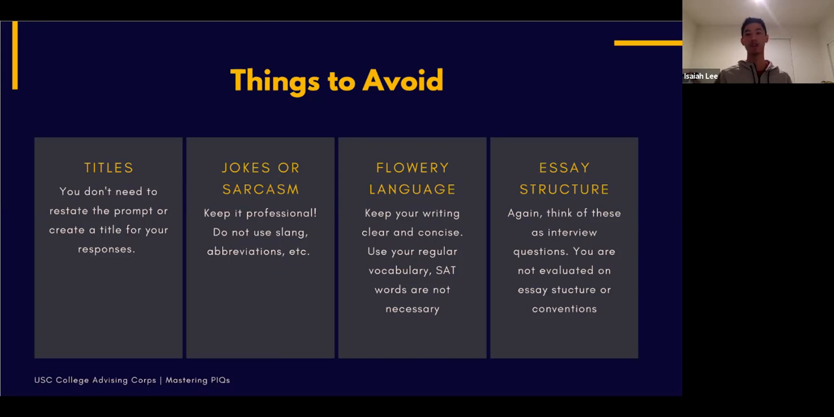I feel like a lot of students try to use the big words. It is not necessary. They're not English teachers. They're not going to grade you on your syntax or your word choice. And that kind of ties into the last part.